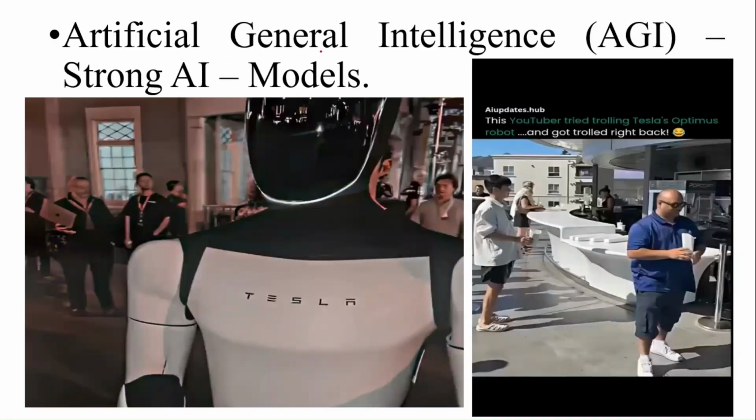This one we call general AI, that is, a strong AI model. Here you can see that this robot converses like a human being. It uses more advanced techniques, like how human beings converse.